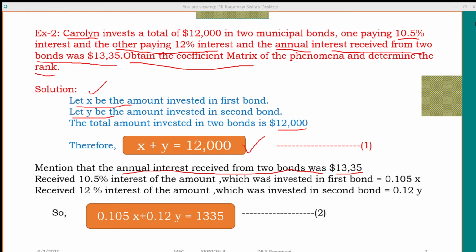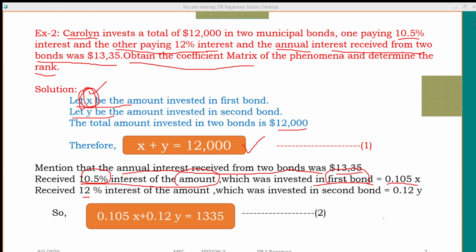But from one bond, how much interest is he getting? 10.5% of the amount invested in the first bond. How much did he invest in the first bond? I don't know, let it be X. Therefore, 10.5% of X is 0.105X.